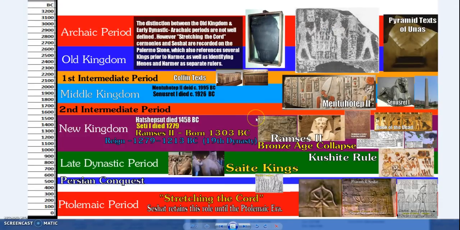Now also you could bring up the Scorpion II mace head, or King Narmer, which also has those references there. I mentioned them in earlier ones. But I just want here to establish firstly a timeline of the stretching the cord ceremony and Seshat, as well as just to put the Book of the Dead and the Abydos Kings lists and that into a perspective. And you see over this 3,000 year period of well recorded, well established history, the documents which are cross-referenced, at least from the New Kingdom onward,